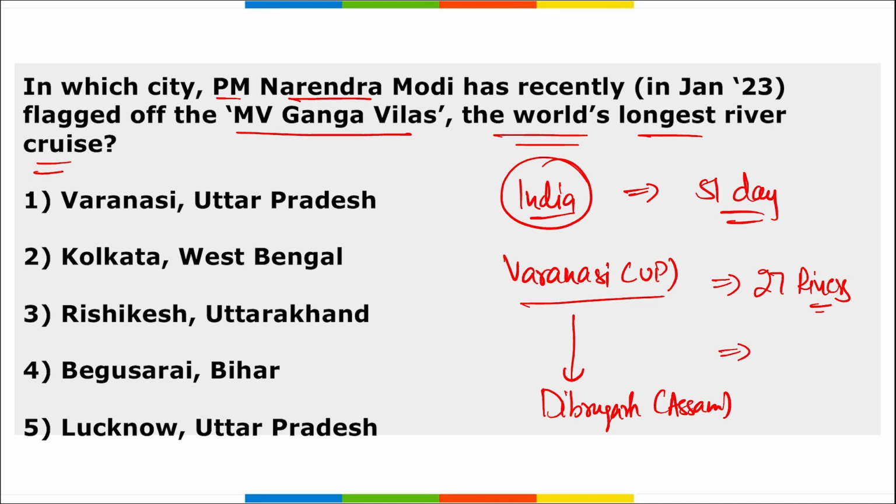It will cover a total distance of 3200 kilometers. And another thing you need to remember, that this will be passing through a country, that is Bangladesh. Also, 32 tourists from Switzerland will be on this first trip of this cruise. So the correct option here becomes option 1.